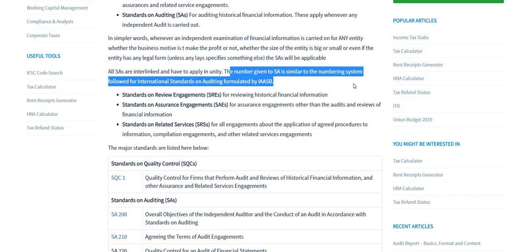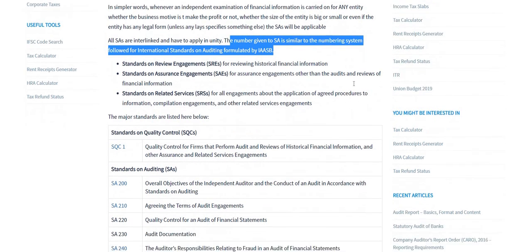The number given to the SA is similar to the numbering system followed for international standards. So basically, how the international IAASB has given the numbers for their standards, we have also followed the same way, and our AASB has followed the same kind of numbering pattern. Okay.